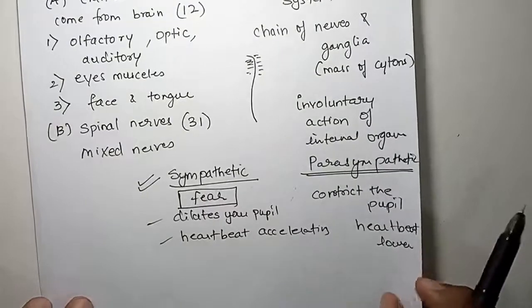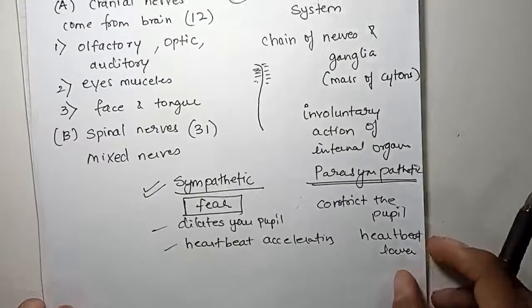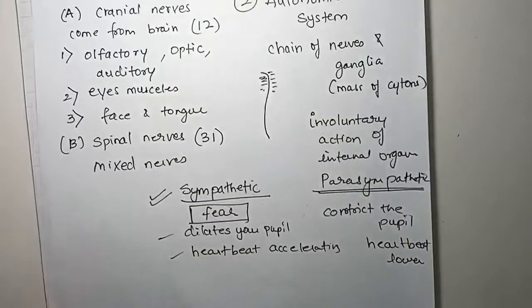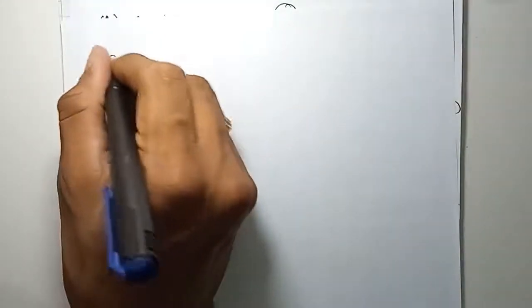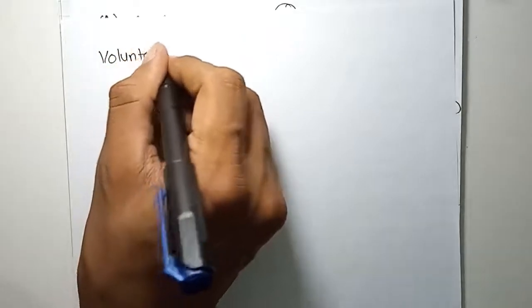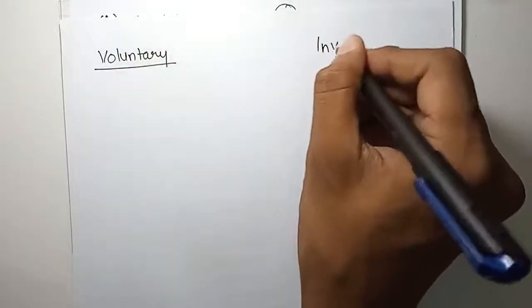Okay, now next is the actions which you perform. There are two types of actions which we perform. They are voluntary actions and involuntary actions, after which we will understand what is reflex action. So voluntary action, very simple, and involuntary action.